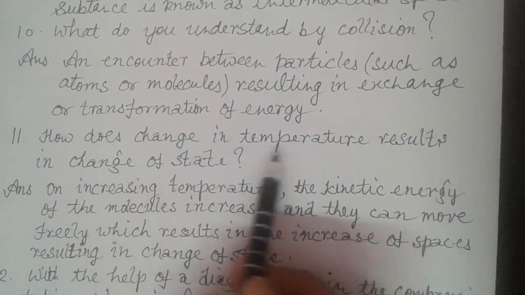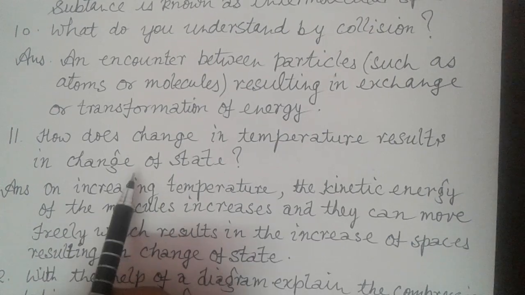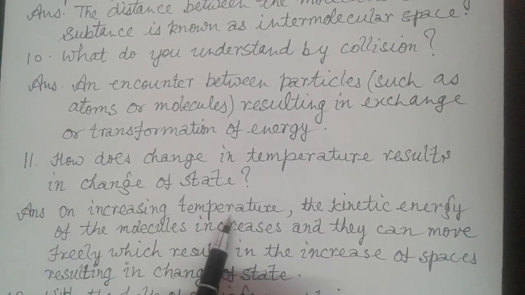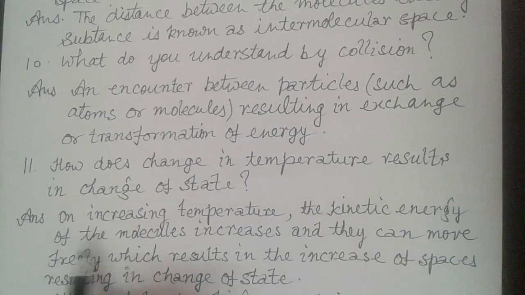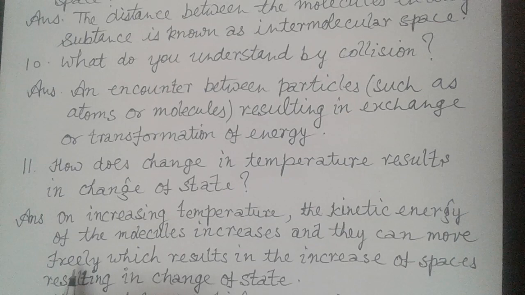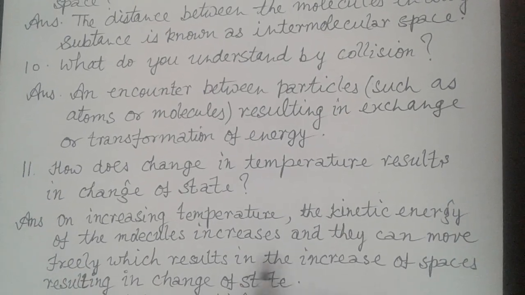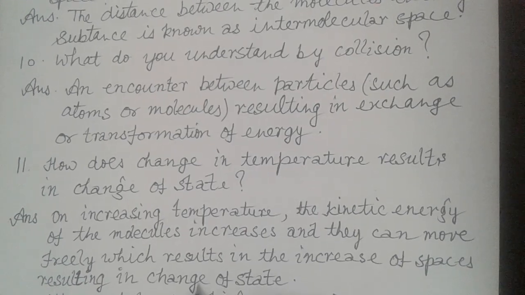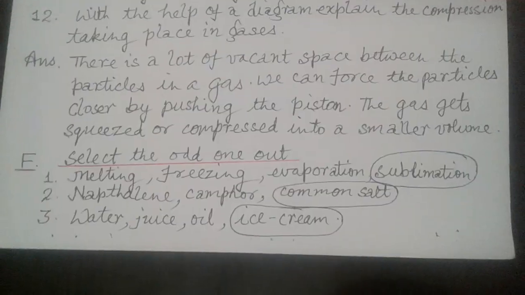How does change in temperature result in change of state? Answer is: on increasing temperature, the kinetic energy of the molecules increases and they can move freely, which results in the increase of spaces resulting in change of state.